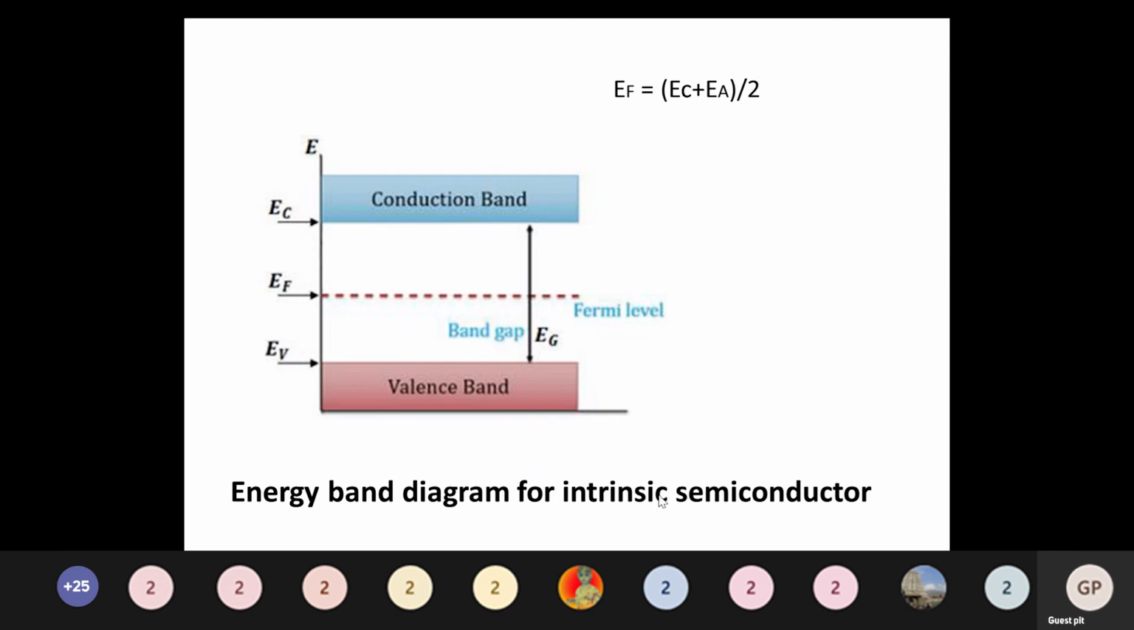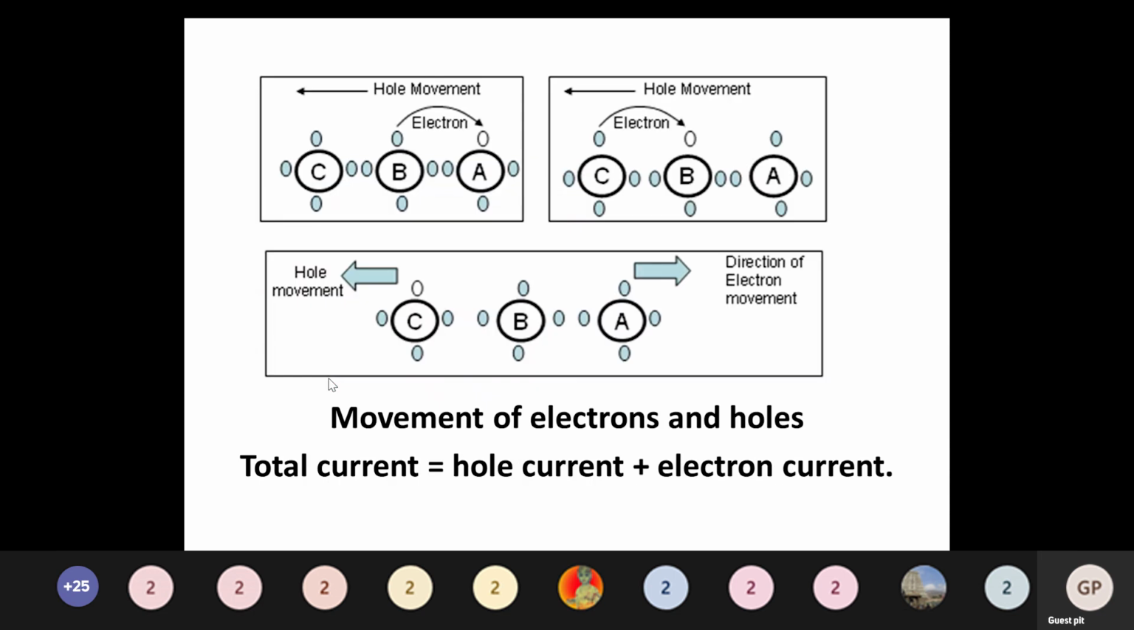One question they may ask: for an intrinsic semiconductor, what will be the Fermi level? They mostly ask this. The Fermi level is the average of the two, EC and EA, or EV, we can also say. The conduction band and valence band values divided by 2, that is, EC plus EV divided by 2; we can write it like that also.